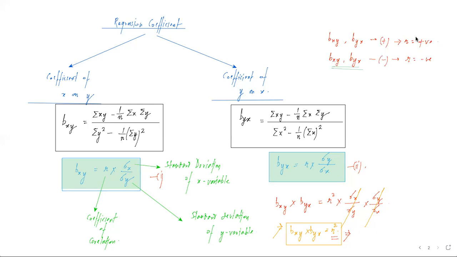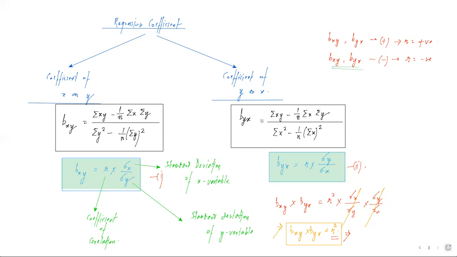It will be either both positive or it will be both negative, and the coefficient of correlation will take the sign of the regression coefficient. अगर regression coefficient positive है तो हमारा coefficient of correlation r का value भी positive होगा. अगर regression coefficient हमारे negative हैं दोनों तो हमारे r का value भी negative होगा. Once again, we can formulate a 1 mark question from this.